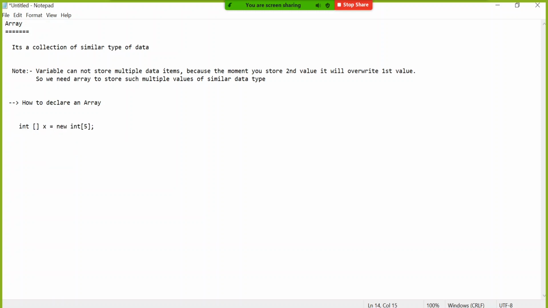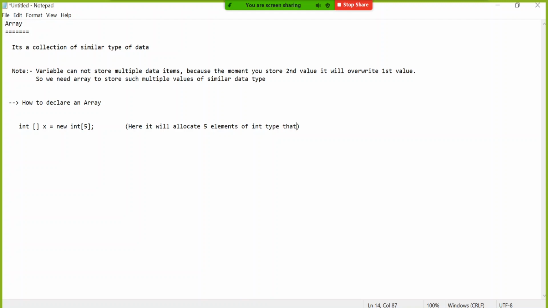Repeating again, you are saying please create one kind of variable, not exactly a variable, it is called array. Please declare one array which will allocate the memory of integer 5, that means 5 different allocations of the memory of integer type. Integer type itself, you understand, 4 byte memory. So here understanding is it will allocate 5 elements of integer type.